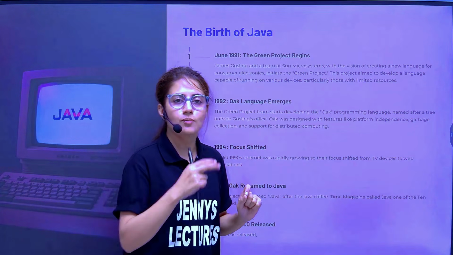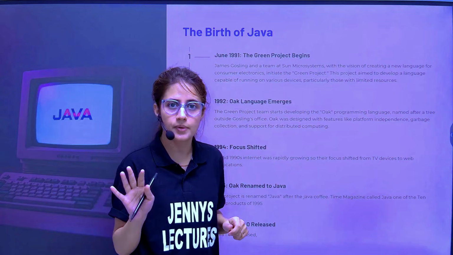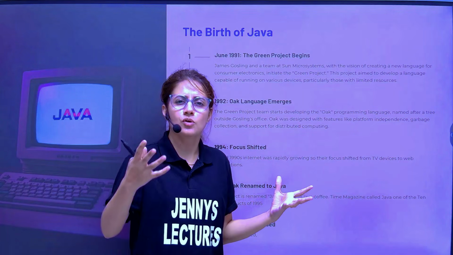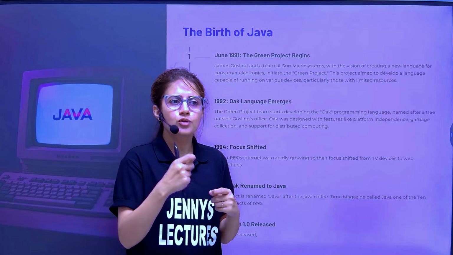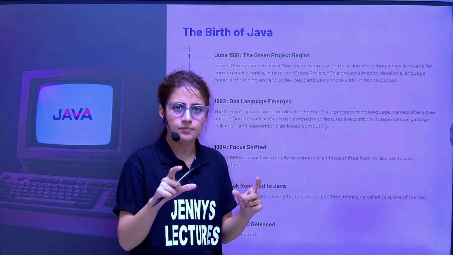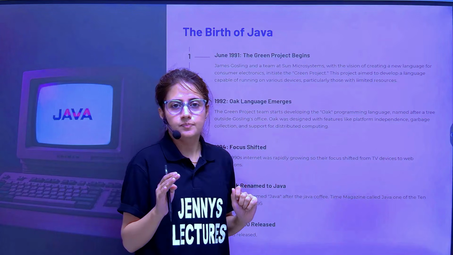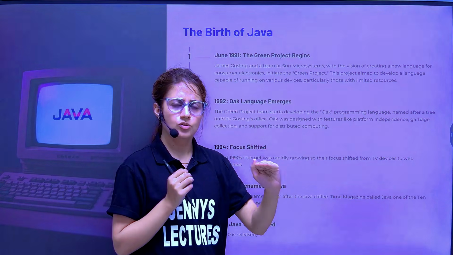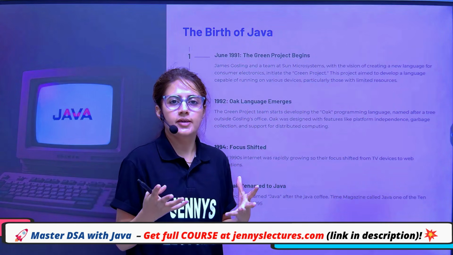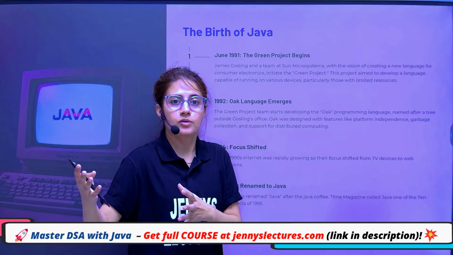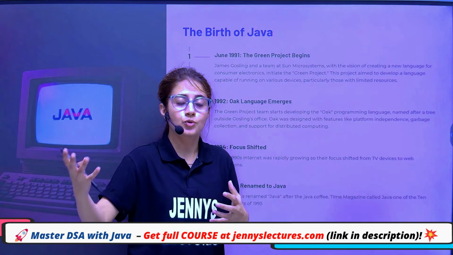It starts from 1991. Sun Microsystems was a well established American company that sold computer software and computer components, these things. They decided to assemble a team, the Green Team. The main purpose of assembling that team was to brainstorm some ideas like what's the next wave in computing, what would be in trend, what's next. They wanted to do something new.